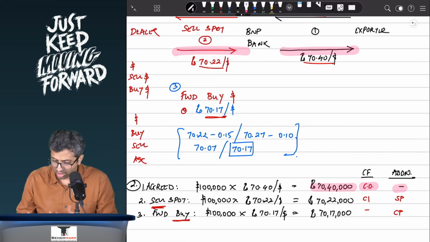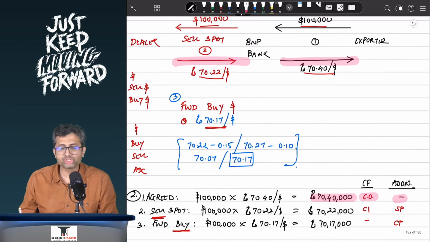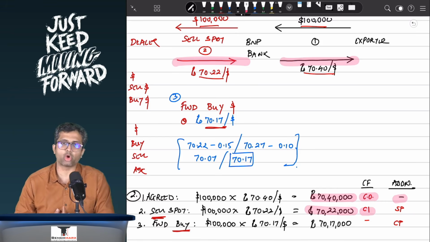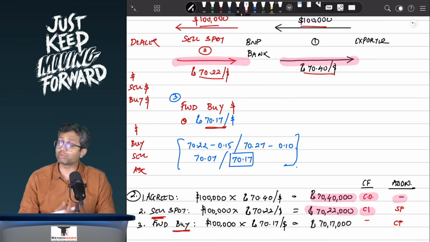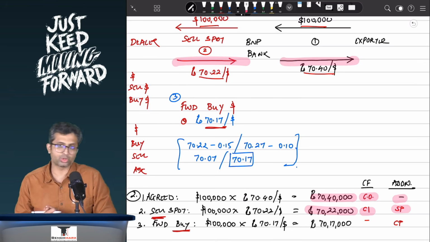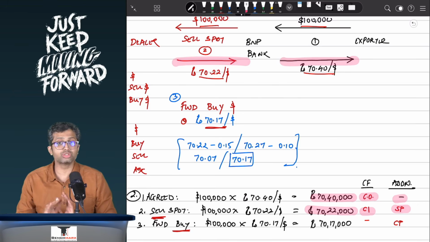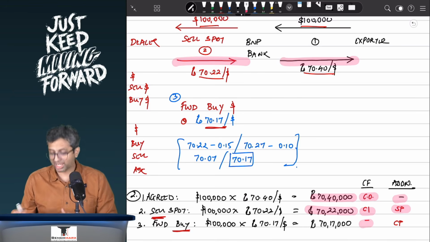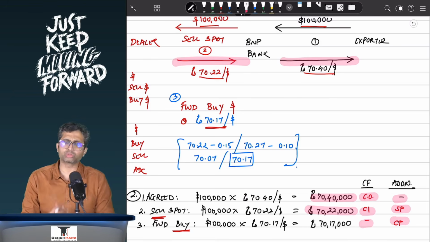but because the customer came early, then BNP Bank had to do a spot sell, which resulted in a cash inflow of 70 lakh 22,000. So you identified that this is a cash inflow. However, this is an additional action. I would not have done it on 30th November had the customer not come, and hence I would say that this is an additional action which is resulting in a sale proceed. So that is a selling price. And a forward buy. Forward buy today is just a position. There is no movement of cash on 30th November, so it's not a cash flow. However, it's a buy, and hence it's a cost position. So we will write down cost price.